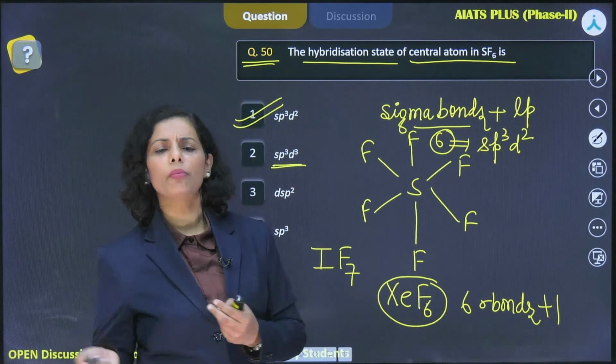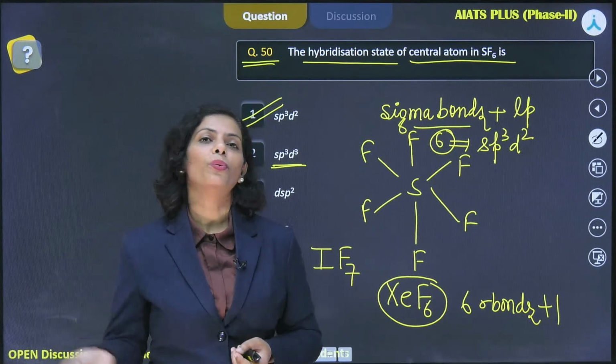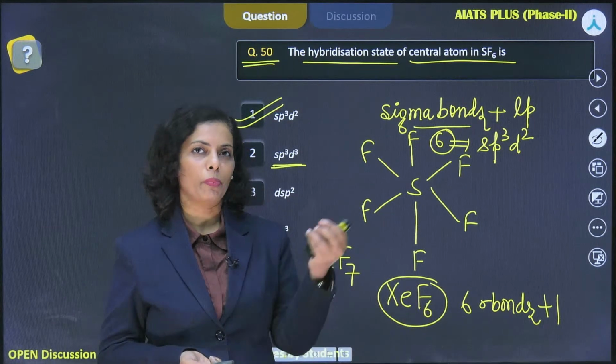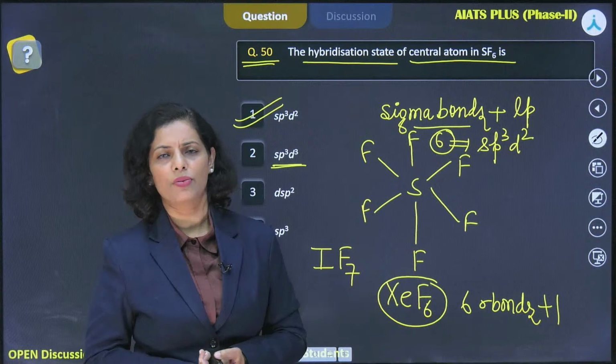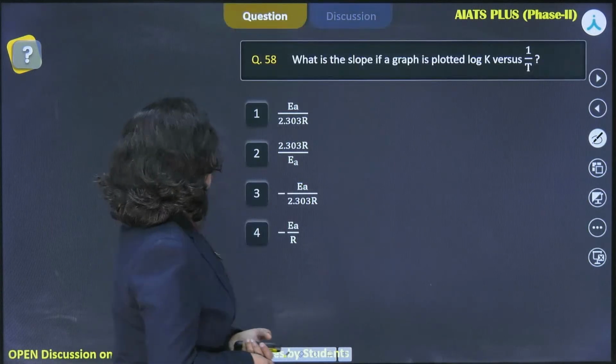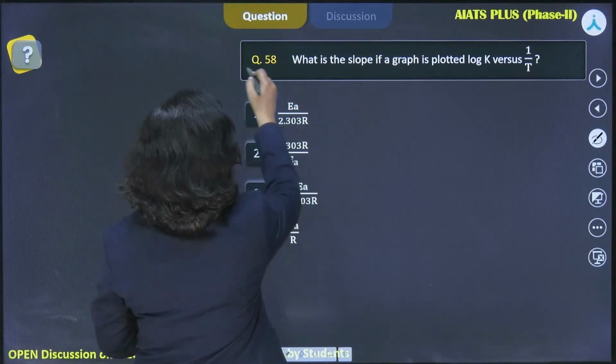So just keep practicing because questions based on hybridization are the favorite of NTA paper setters. They just use hybridization because this is an important concept as well. Okay. Now I'm taking the next question, question number 58. Have a look at it.